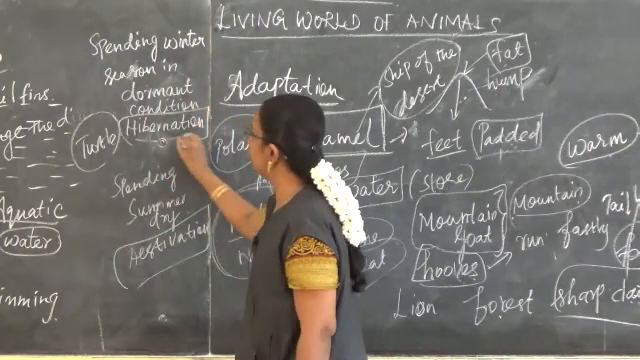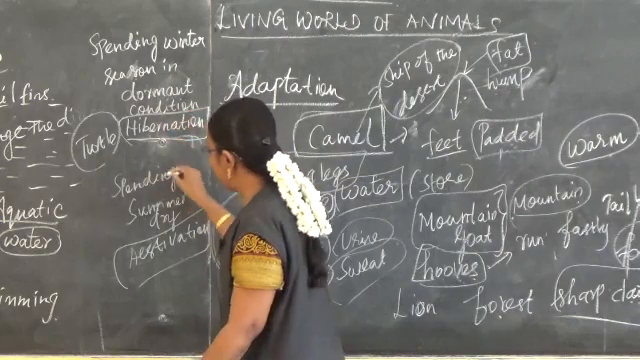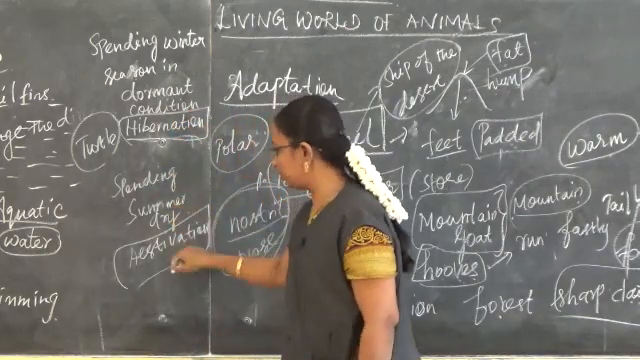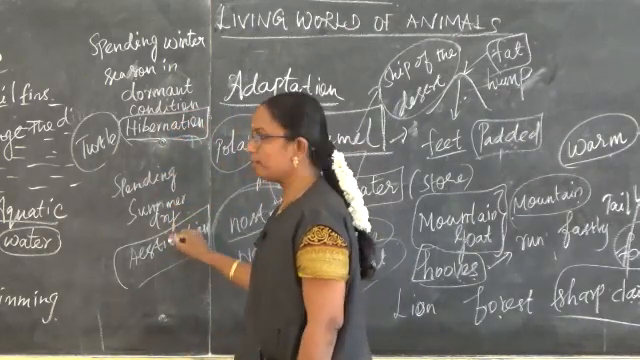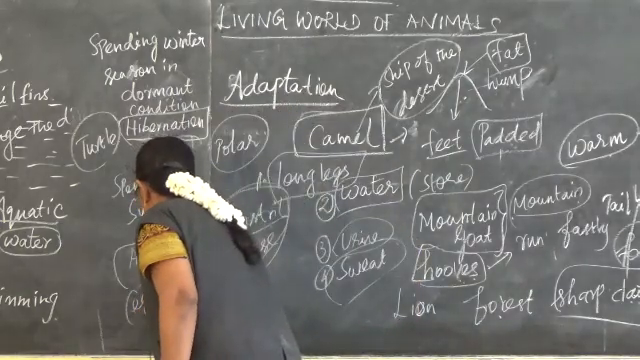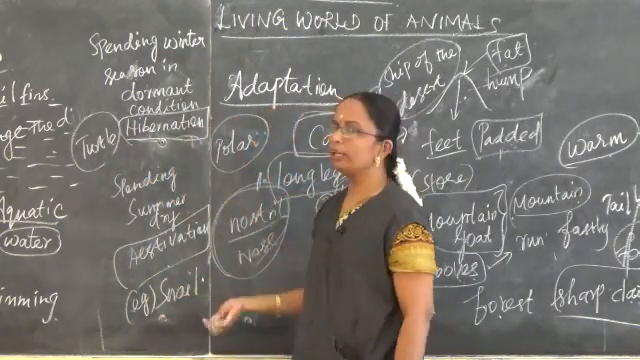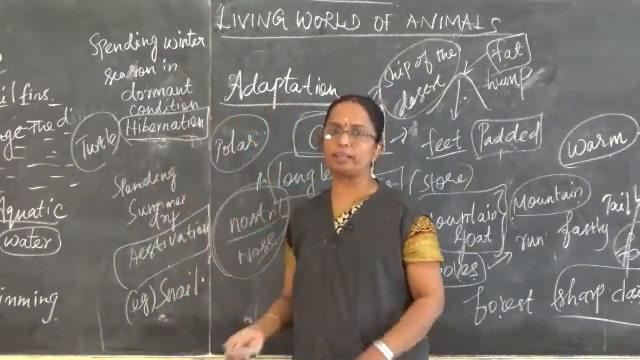Hibernation means spending the winter season in dormant condition. Spending the summer season or dry season in dormant condition is known as estivation. Example, snail. So these are all some of the adaptations seen in these animals.